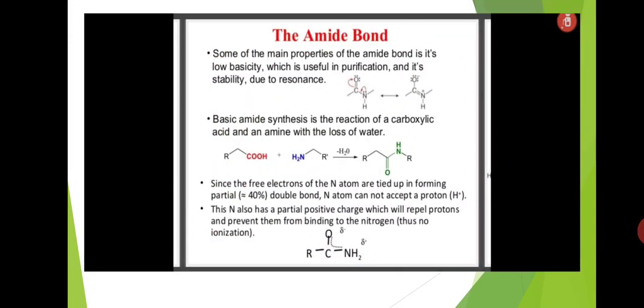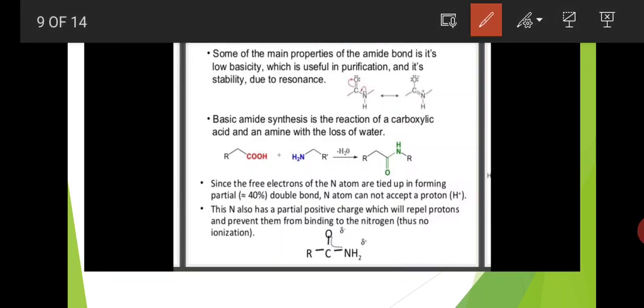Next, the amide bond. Some of the main properties of the amide bond are its low basicity, which is useful in purification, and its stability due to resonance. Here this is the C double bond O N H amide bond. It has a low basic nature and shows some stability due to resonance.